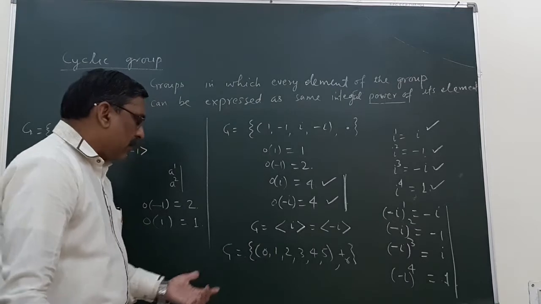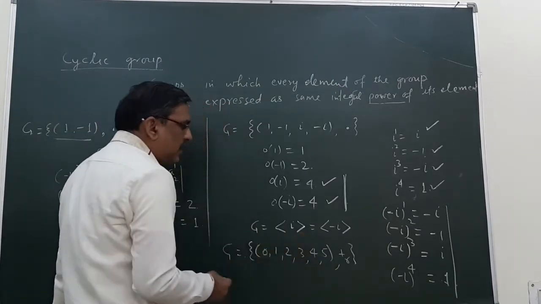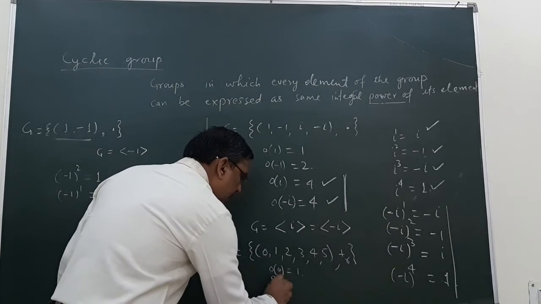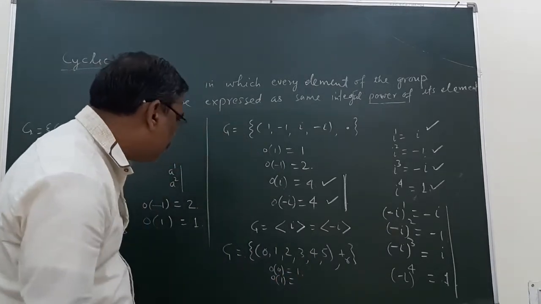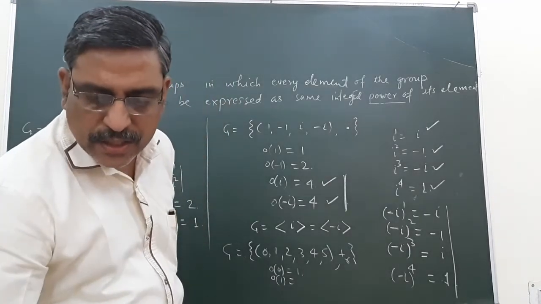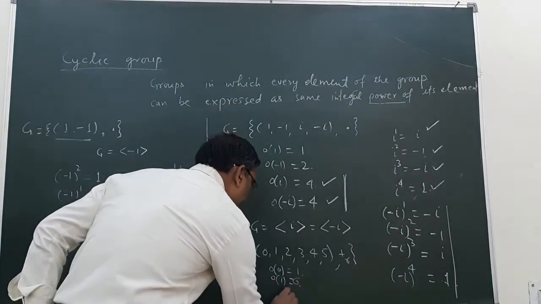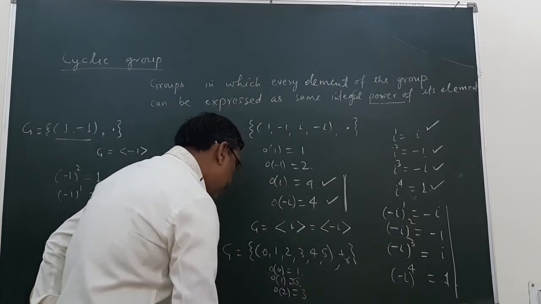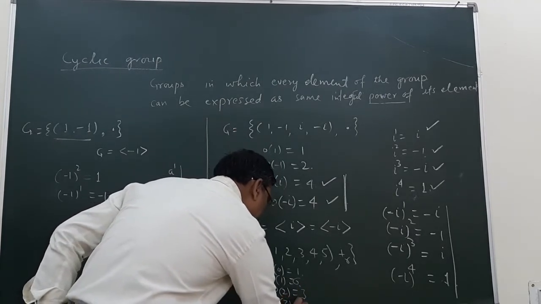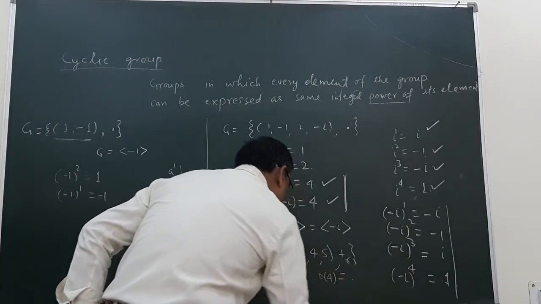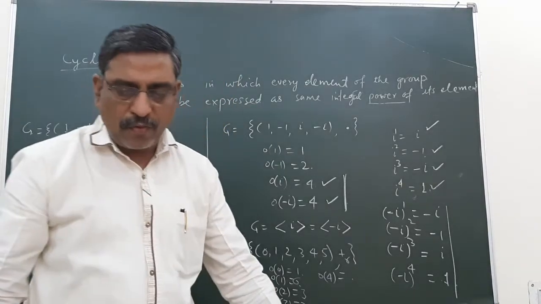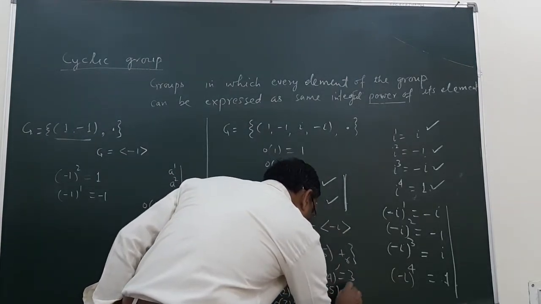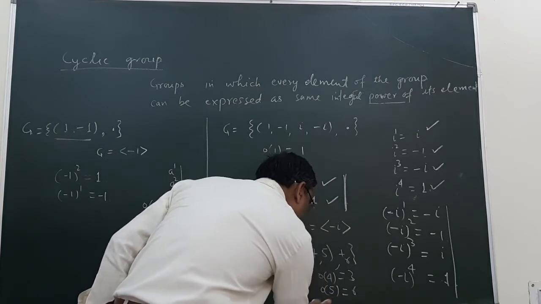Here again, from the orders of the elements, we can see that order of 0 is equal to 1, order of 1 is equal to 6, order of 2 is equal to 3, order of 3 is equal to 2, order of 4 is equal to 3, and order of 5 is equal to 6.